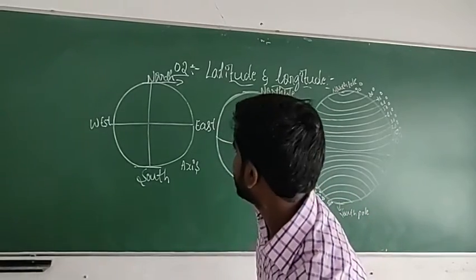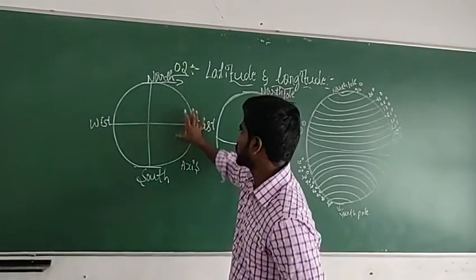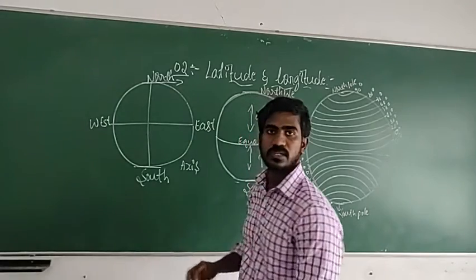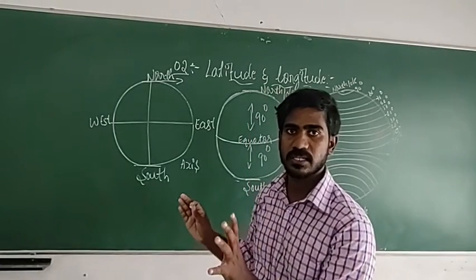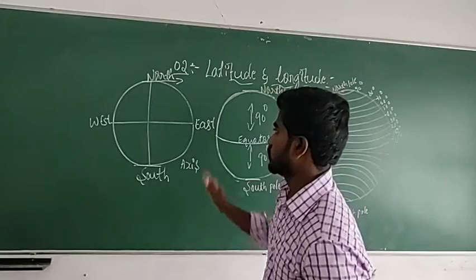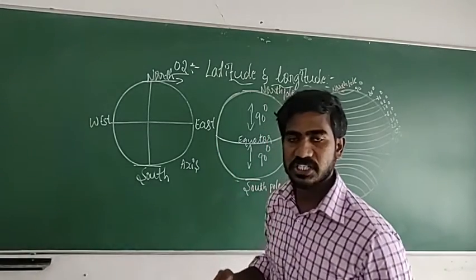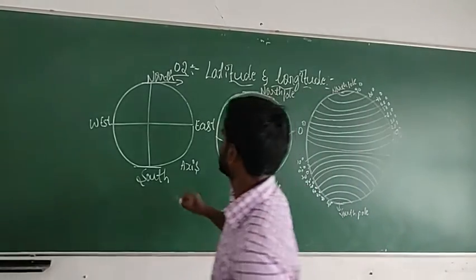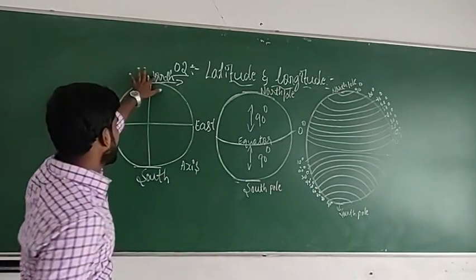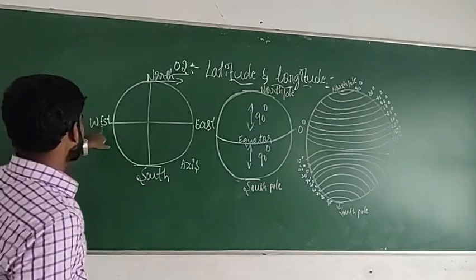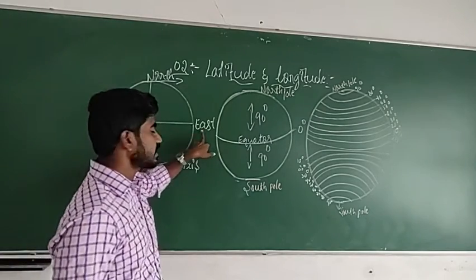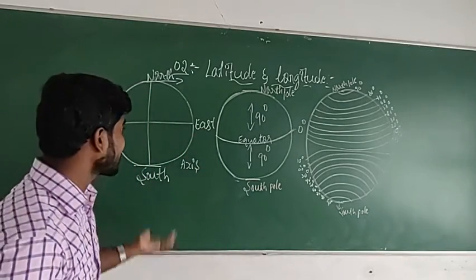So here, see this, this is just the shape of the earth. Nothing is there inside. If I have to write the locations or directions for the earth, see, this part is north, this part is south, this part is west, and this part is east. Those are the directions of the earth.